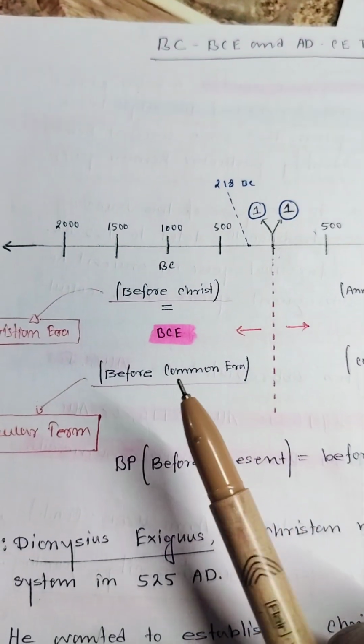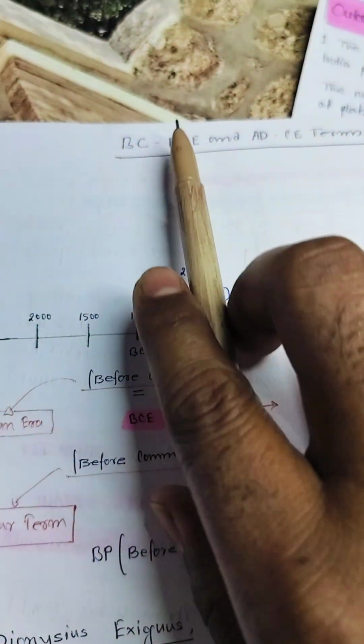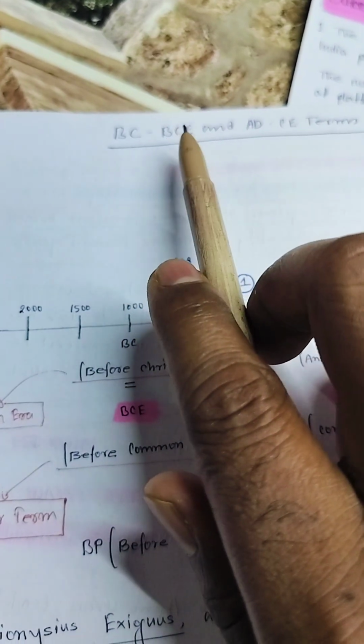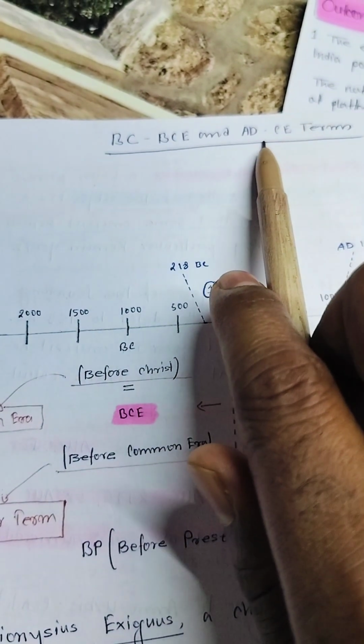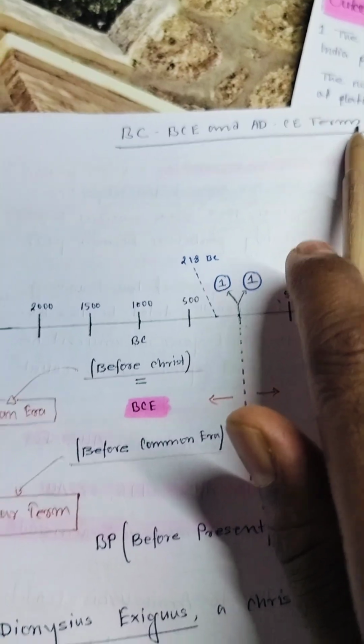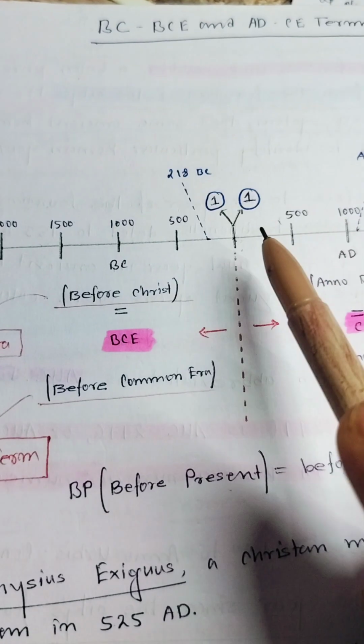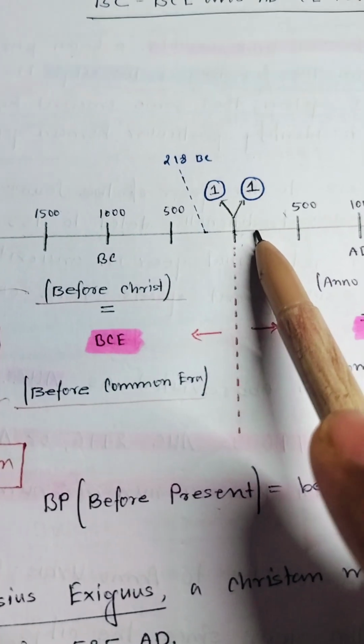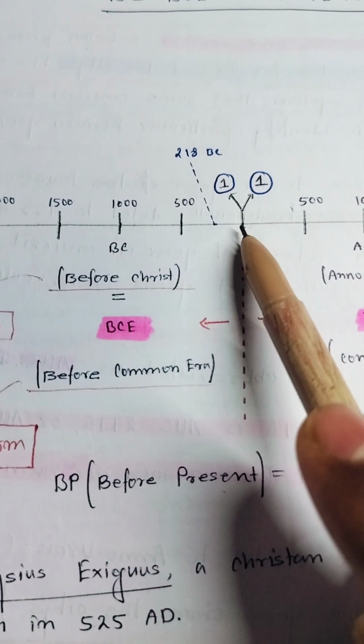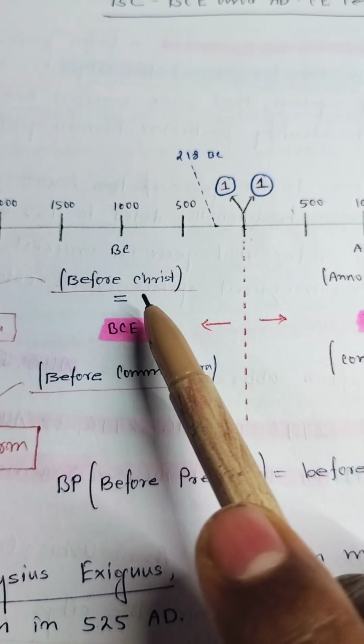Now I will explain first BC, then BCE, and then AD and CE.